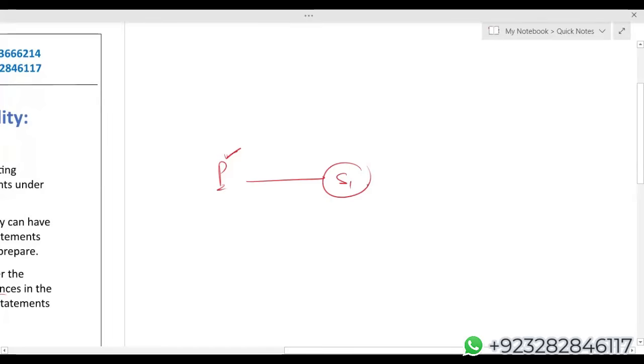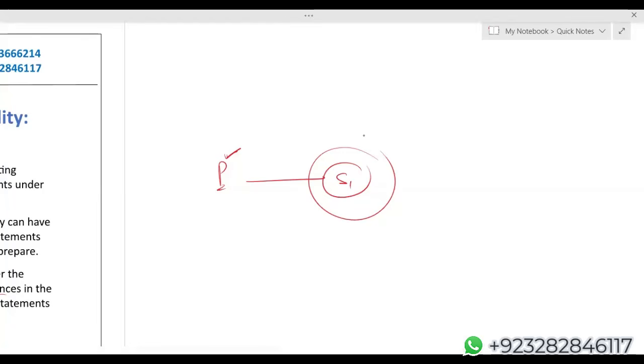Now listen, if your subsidiary also follows all the IASs and IFRS, then it becomes very easy to prepare group accounts.